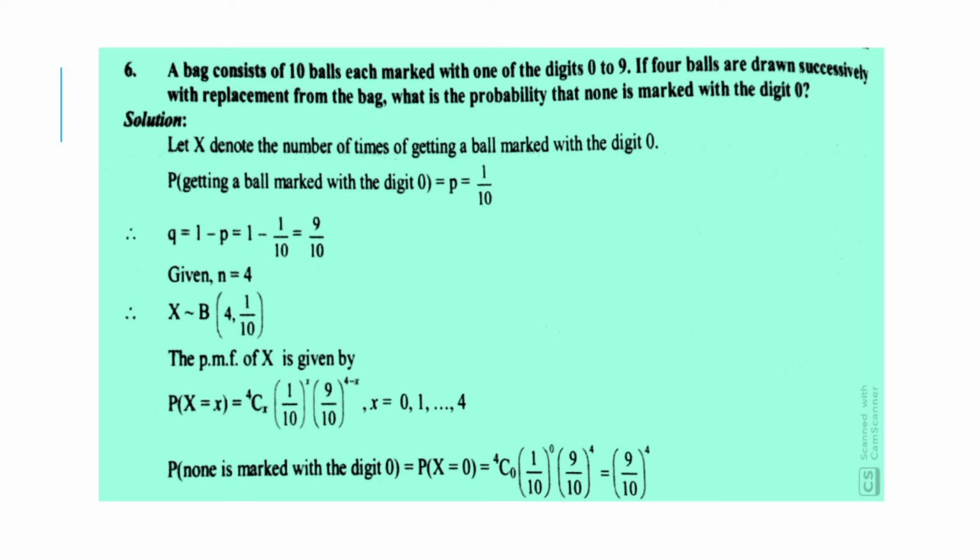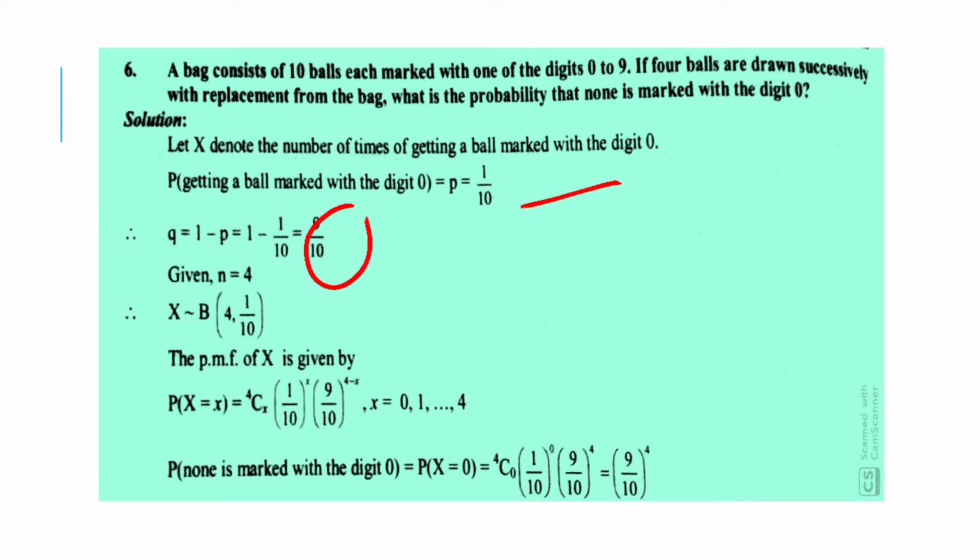Solution: let x denote the number of times of getting a ball marked with the digit 0. Probability of getting a ball marked with digit 0 is p, which is equal to 1 upon 10. Therefore, q is equal to 1 minus p, which is equal to 1 minus 1 upon 10, which is equal to 9 upon 10.